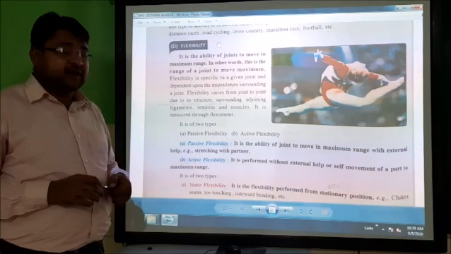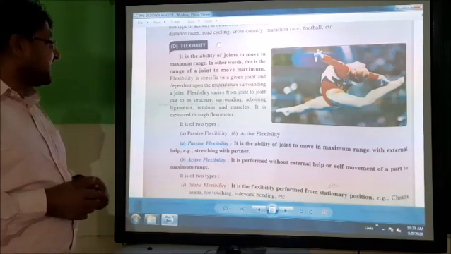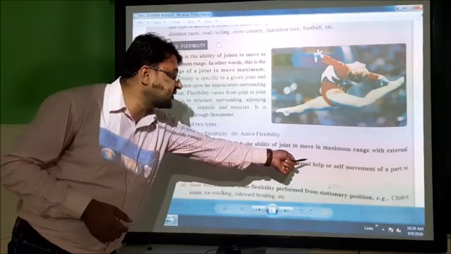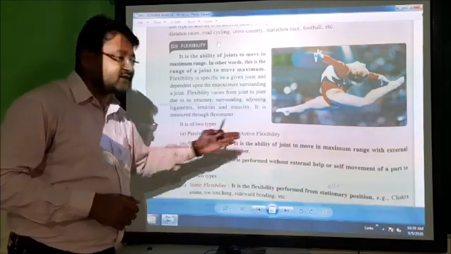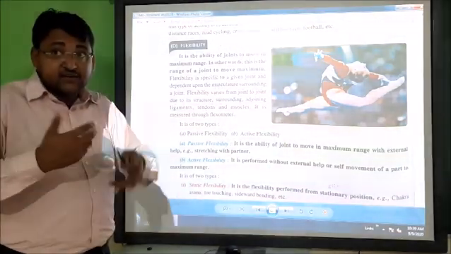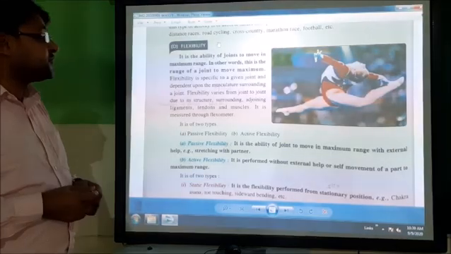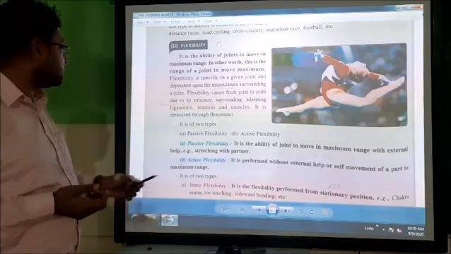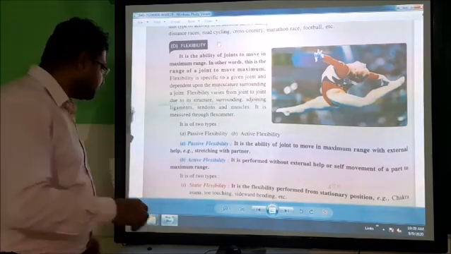Active flexibility is just opposite of the first. It is performed without external help, or self movement of a part to maximum range.